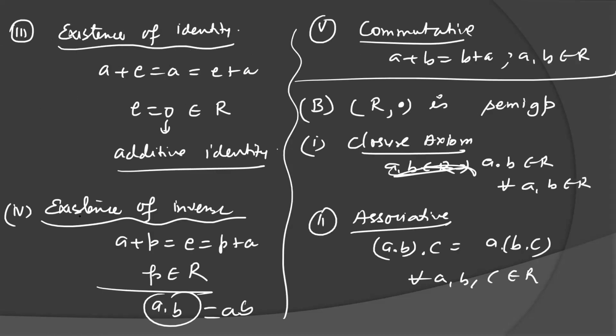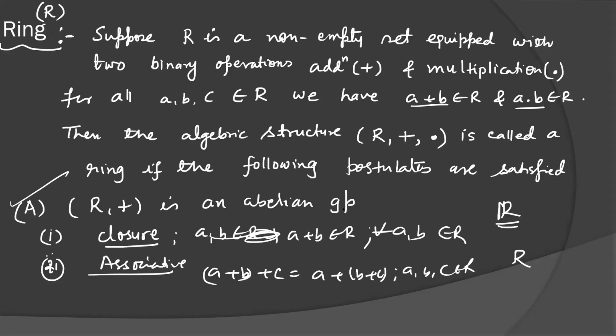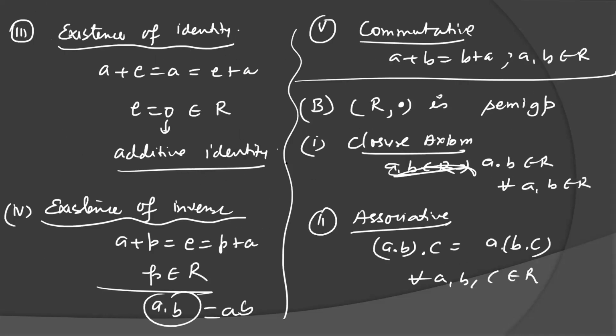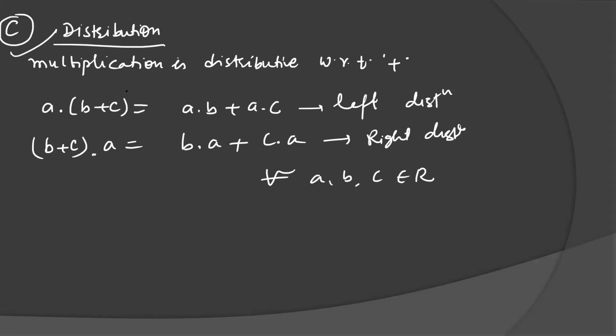So there are only 3 properties for proving whether any algebraic structure is a ring or not: A property, B property and C property. If these 3 properties hold for some algebraic structure (R, +, ·), then that algebraic structure will become a ring. Next definition is a ring with unity.